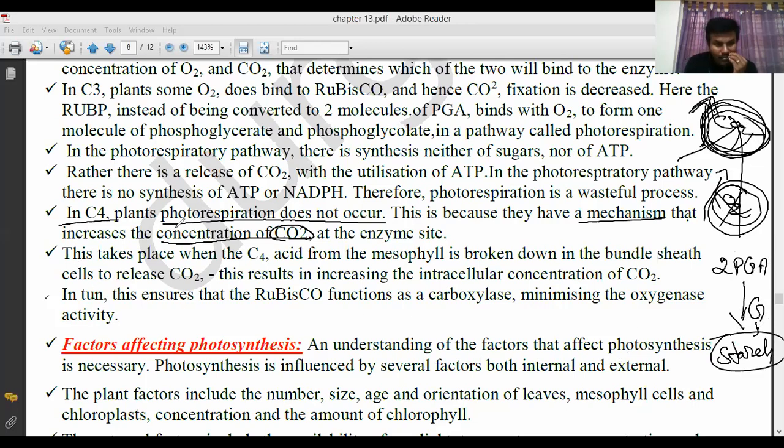So in C4 plants, photorespiration does not take place, because they have a mechanism that increases the concentration of carbon dioxide at the enzyme site. Enzyme site means what? Ribulose bisphosphate carboxylase oxygenase. This takes place when C4 acid from the mesophyll cell is broken down in the bundle sheath cells to release carbon dioxide. Yesterday I said that. Once again I will repeat yesterday's topic.